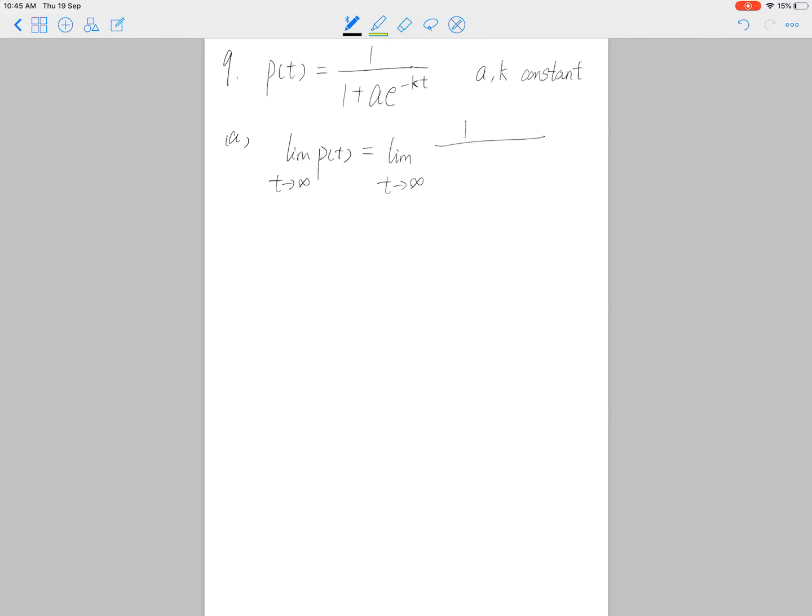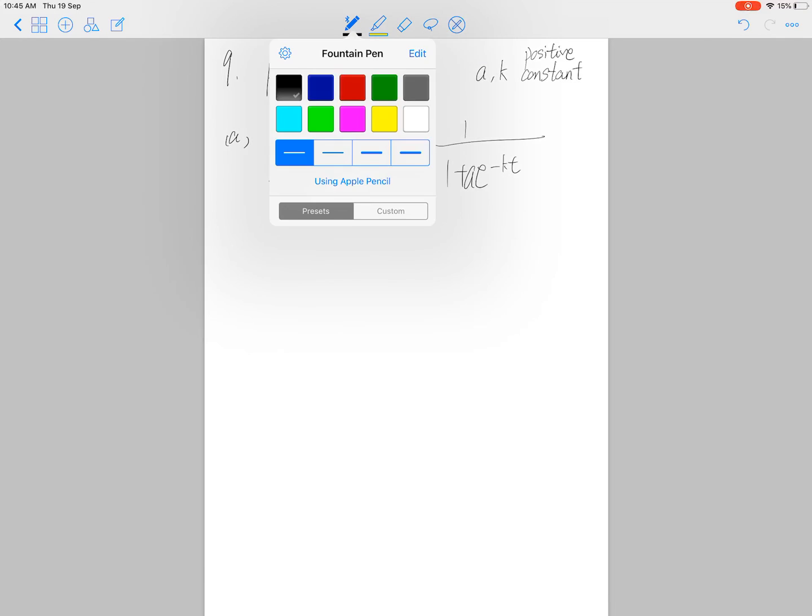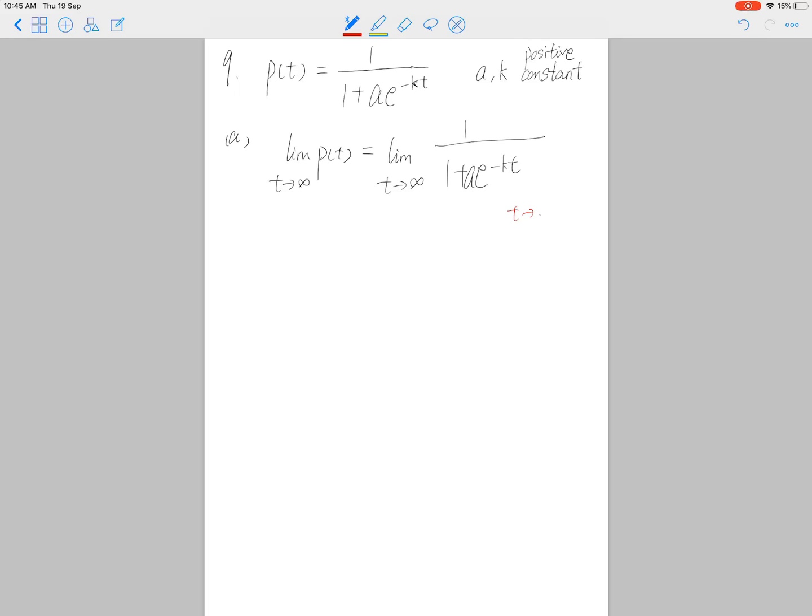Here, A and K are positive constants. When t is approaching positive infinity, kt, because k is a positive constant, is also approaching positive infinity.